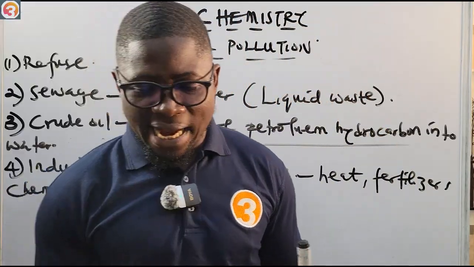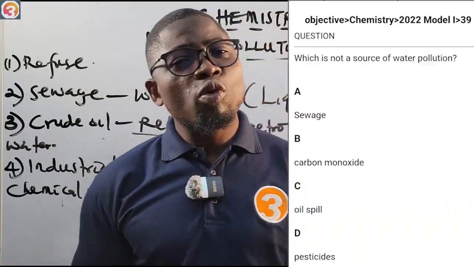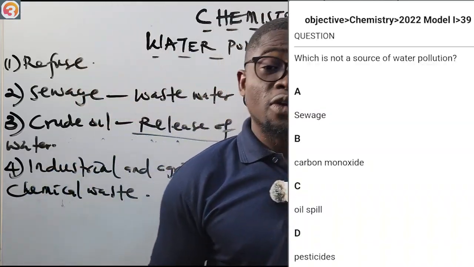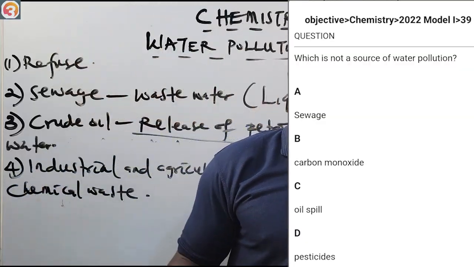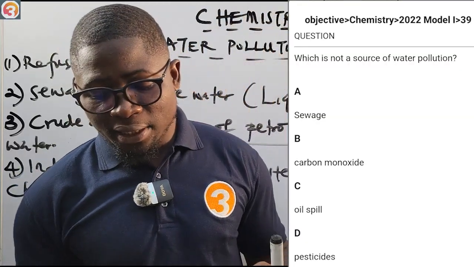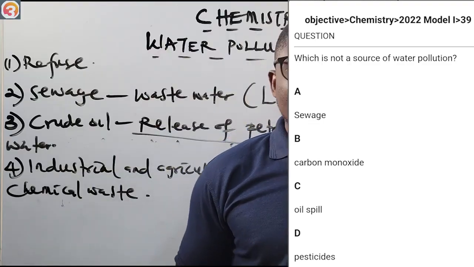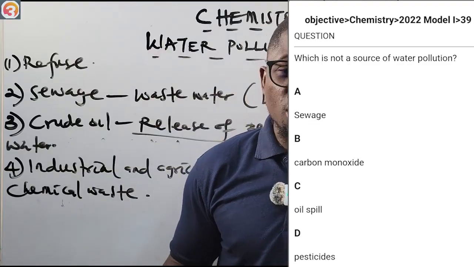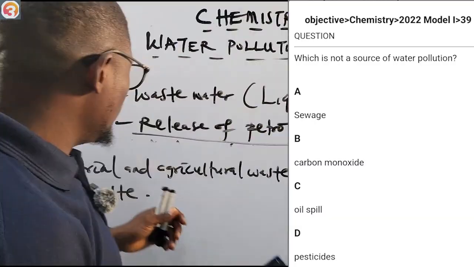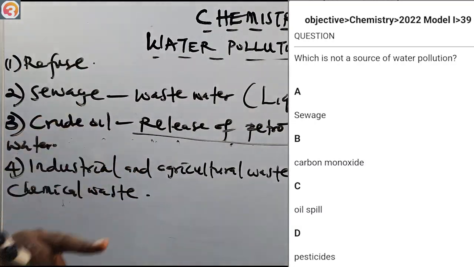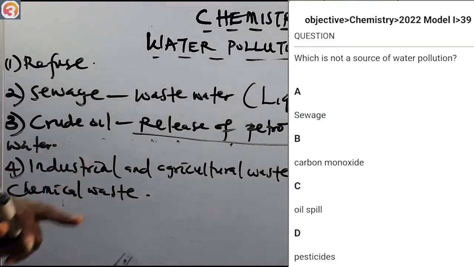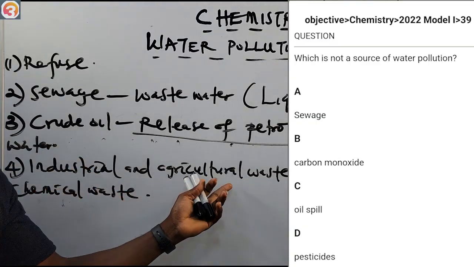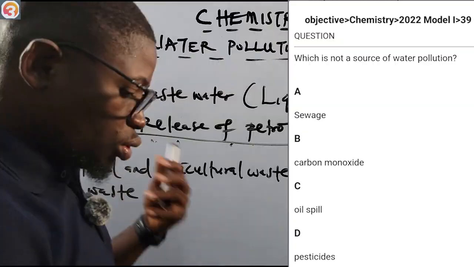2022 number 39. Which is not a source of water pollution? A, sewage. Is it a source? It is. B, carbon monoxide. Is it? C, oil spill. Is it? D, pesticides. So the correct one is carbon monoxide. It's not a water pollutant. We talk about sewage. We do not talk about carbon monoxide. We talk about oil spillage from crude oil. Then pesticides, that is agricultural waste. So those are pollutants.